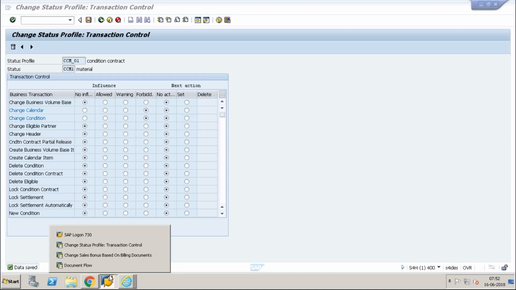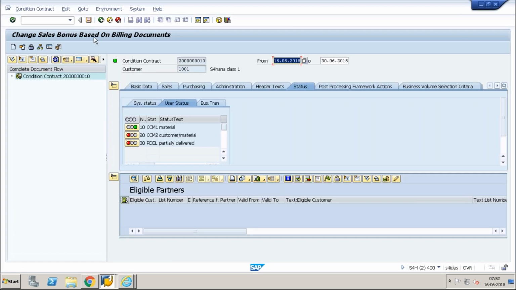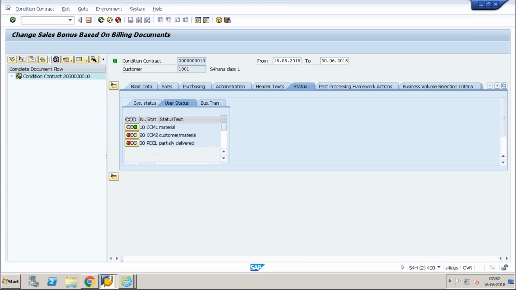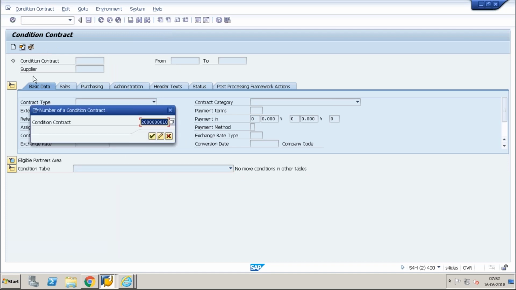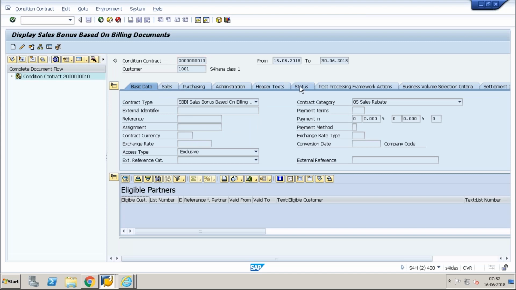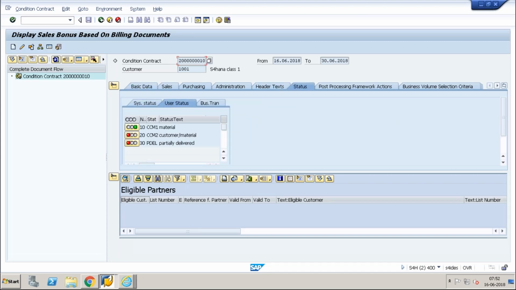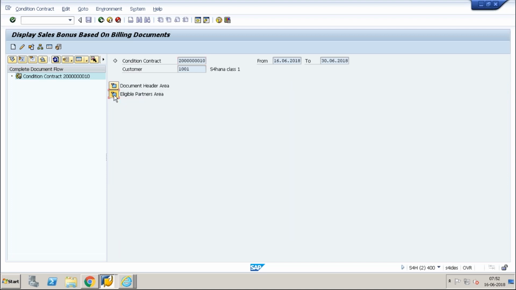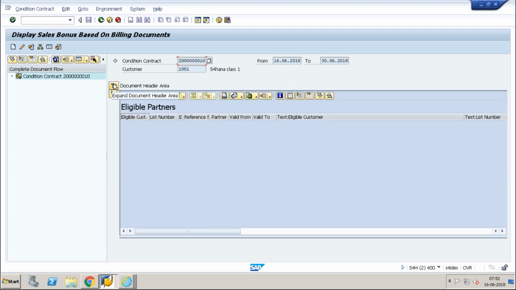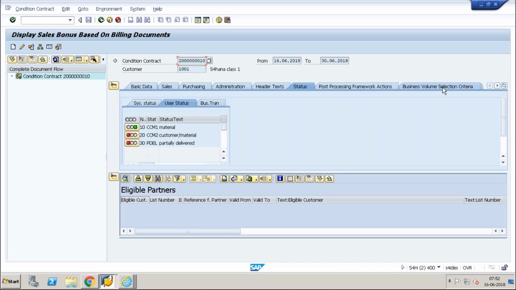So let's say, for example, I have created my transaction flow here. The status has changed. Okay, so the current user status was set as CCM. Now we have seen the settlement date cannot be changed.